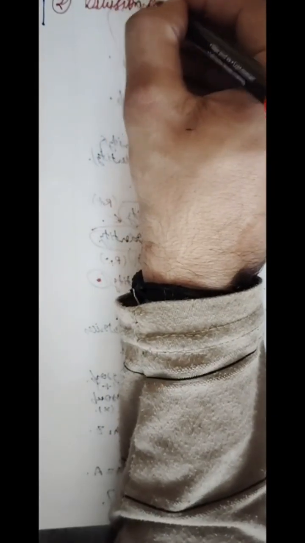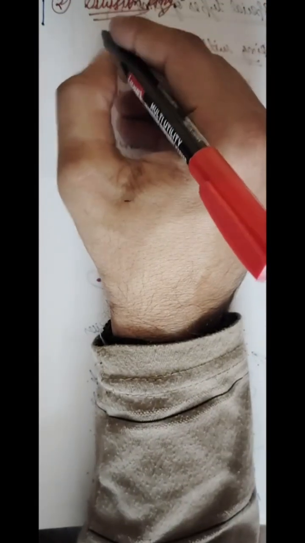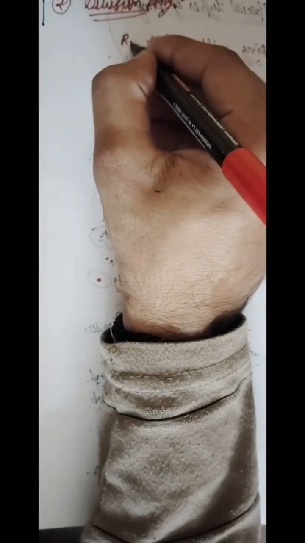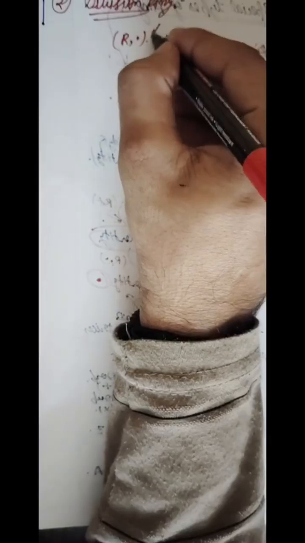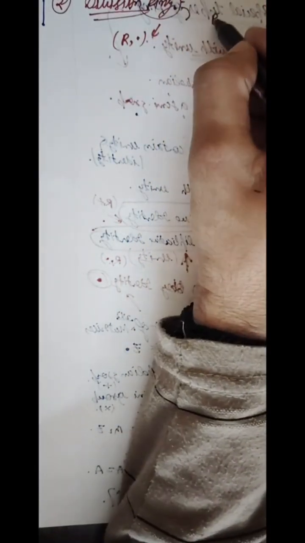Students, the second special type is the division ring. This is also a special ring. As I told you earlier, we only have to work on the R dot operation, because if it is a ring, R positive is already an abelian group and R dot is a semi group.